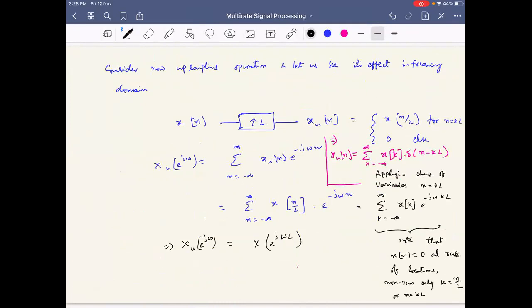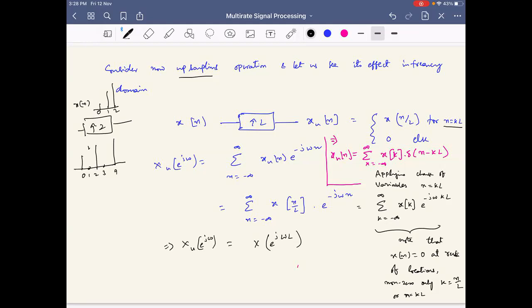Okay, so now let's move our discussion to upsampling. In upsampling, what do we do? If we are upsampling, we write this as x of n by L for n equal to kL, and 0 else. So what are we doing? If we are upsampling by 2 times, every alternate sample we are taking from x of n, and in between we are putting zeros, right? So this is exactly what is written in that statement.